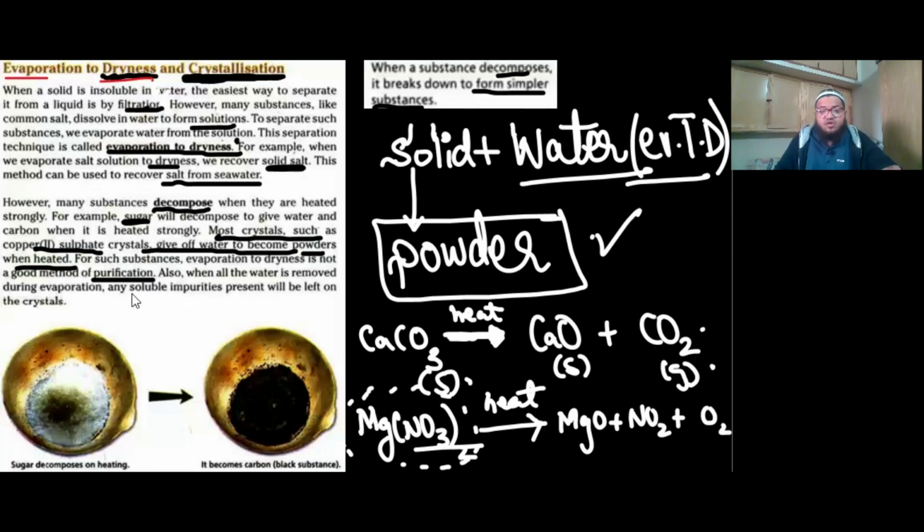Also, when all the water is removed during evaporation, any soluble impurities present will be left on the crystals. This is what I was explaining: after removing all the water, any soluble impurities, especially in the case of seawater, where you have a lot of other impurities, will also be left with the salt that you have recovered. So that's again a limitation. You won't get a very pure substance, but you will definitely get a solid. And sugar decomposes under heating, and that's everything about evaporation to dryness.